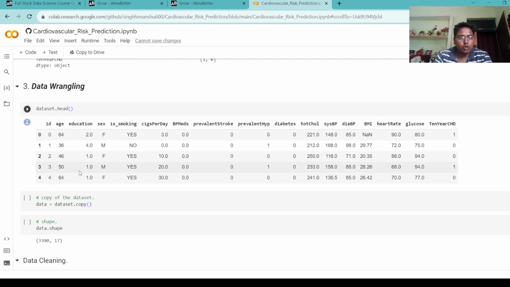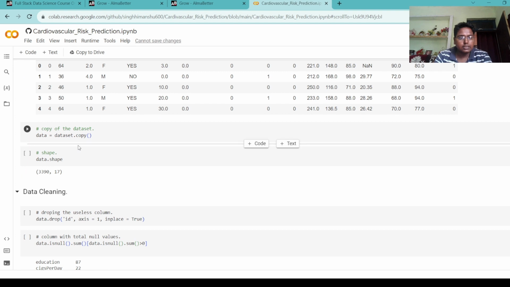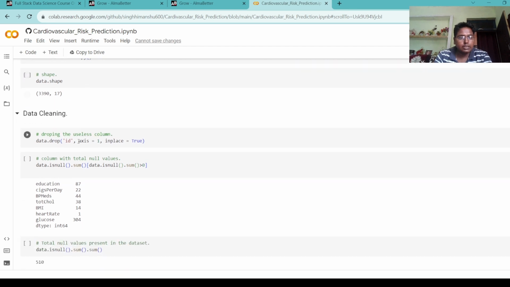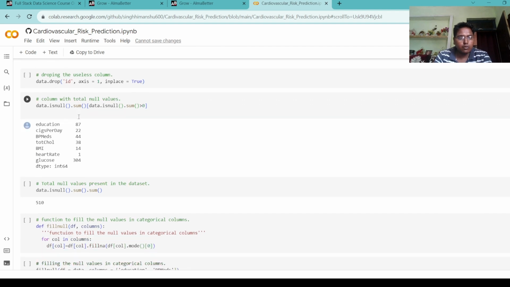This shows the first 5 rows of our dataset. Then we copy the data into a new variable. Then we check the shape of the data. Next step is data cleaning. First we drop the ID column because it is not very important for this prediction.